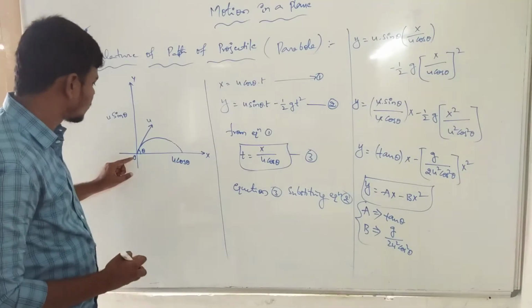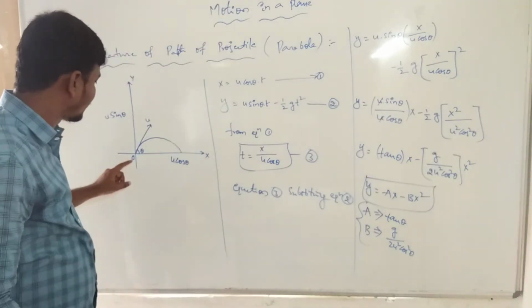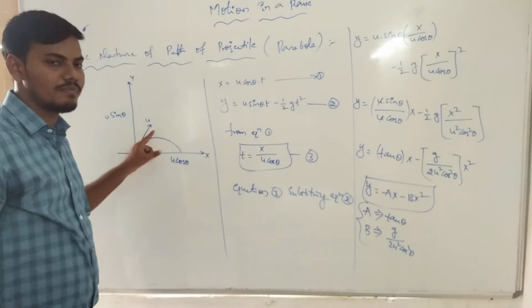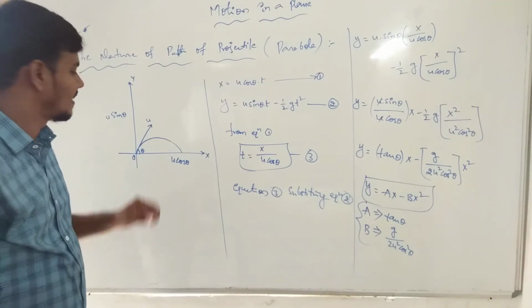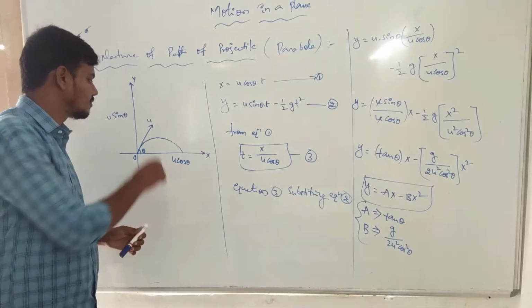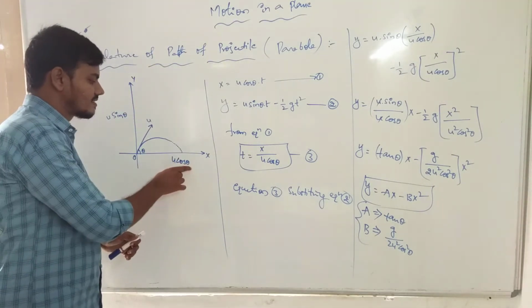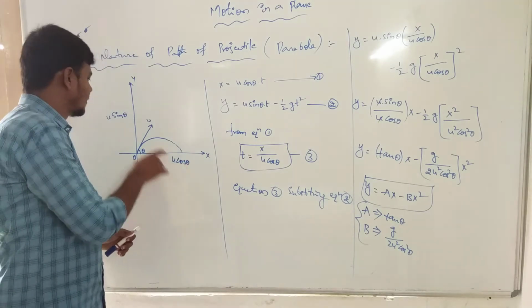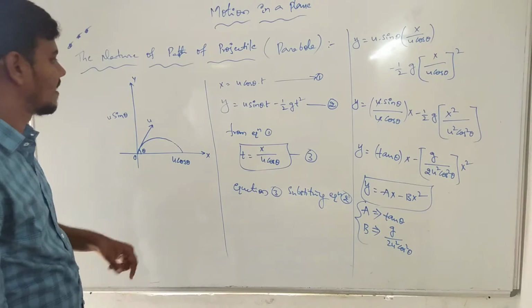When an object is thrown upward, from zero position to some infinity position, the u is the position factor. Now x representation function we can take as u cos theta, and y we can represent as u sin theta. Now this is the statement of the graph of the projectile.